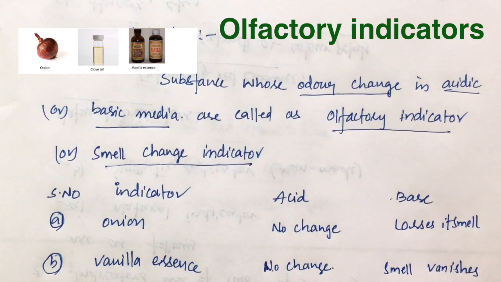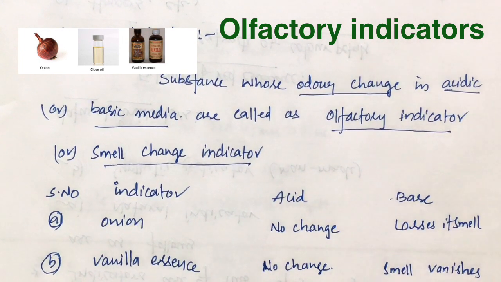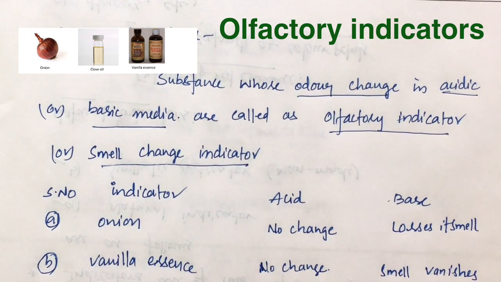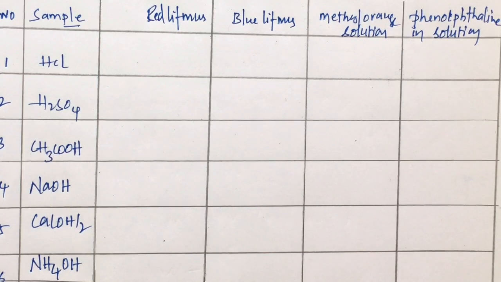So children, these are about the indicators. Let us try to learn more about these indicators. How do we identify the nature of substances in a lab with an experiment?